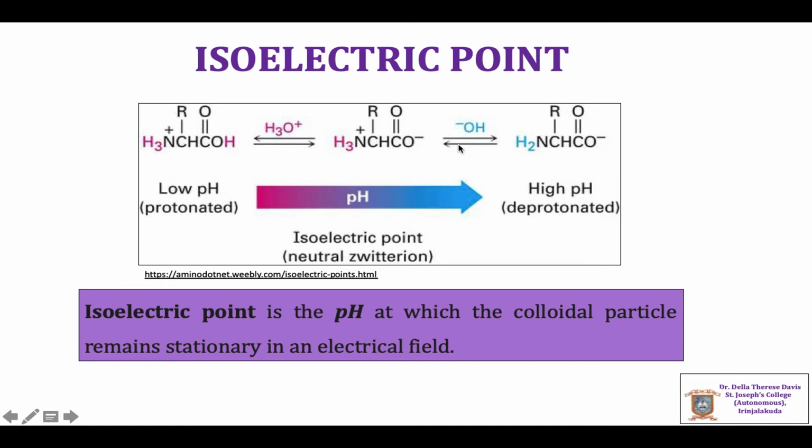At high pH, when the medium is basic, deprotonation of the COOH group takes place and the amino acid exists as NH2CHR COO-.